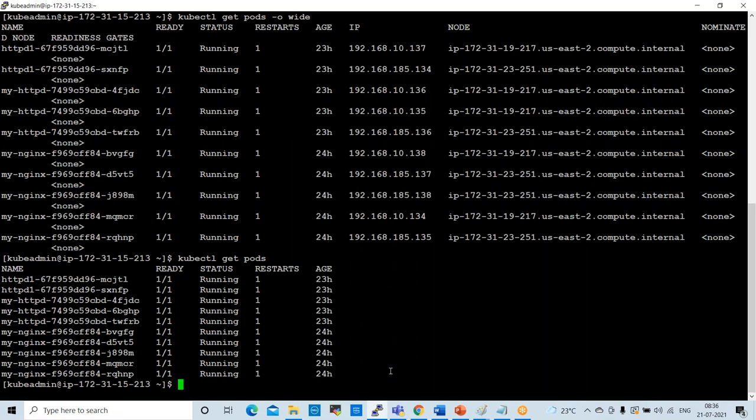For that, the command is kubectl describe pod, then the pod name. You can paste the pod name here. The application name is httpd1.